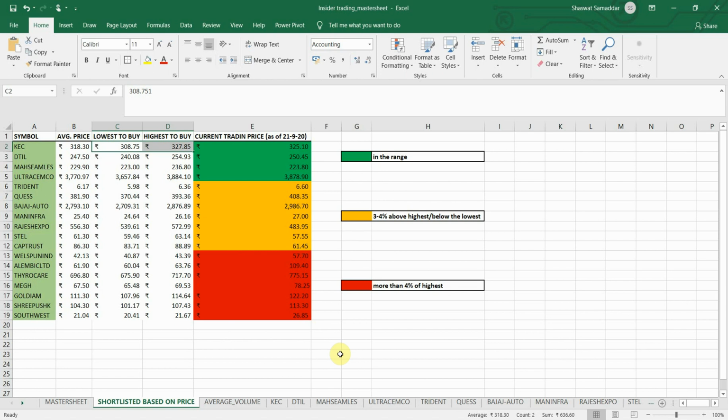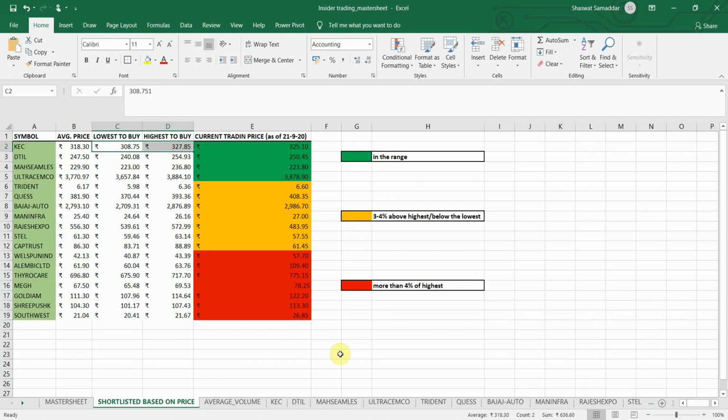Let me summarize the first scenario once again. We have to check whether the price rose after the day promoters bought the share. Next, did the price fall? And if the price fell, we have to check whether the promoters made a position at that fallen price. If they did, then it's definitely a green signal for us that they are expecting a higher return in that stock. So we have to definitely buy it.